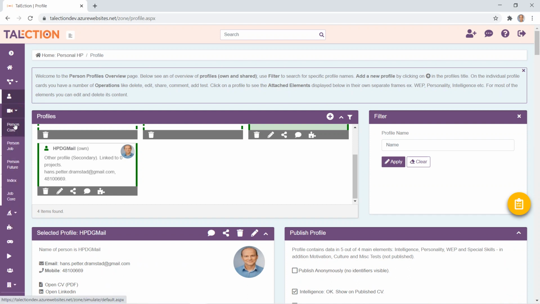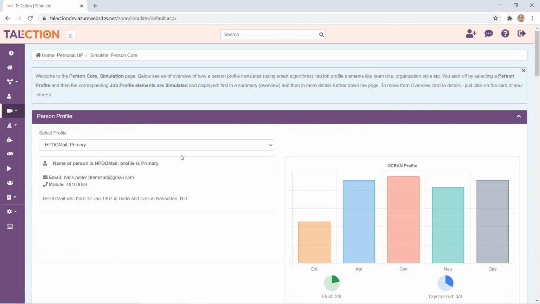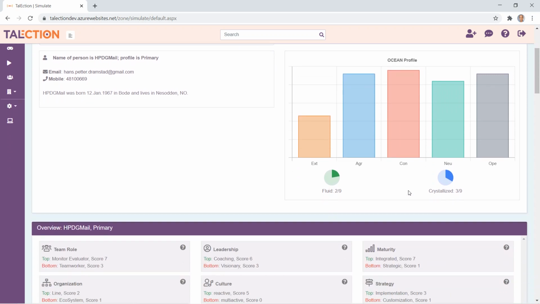With these profiles, you can run simulations. For example, the core simulation is based on the use of personality and fluid and crystallized intelligence scores.